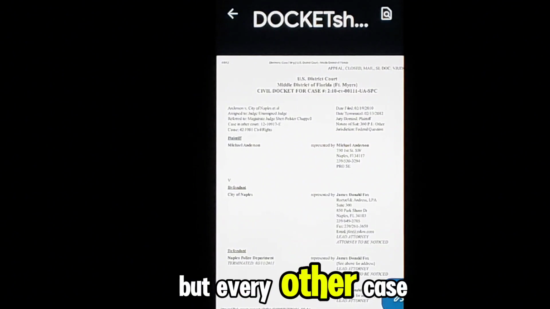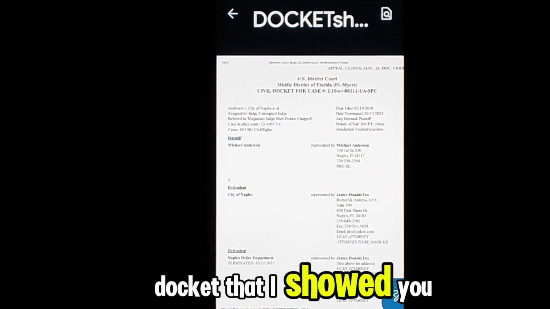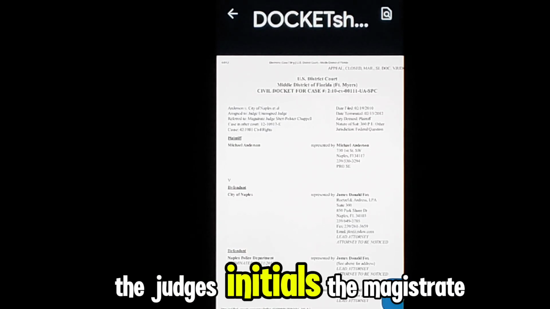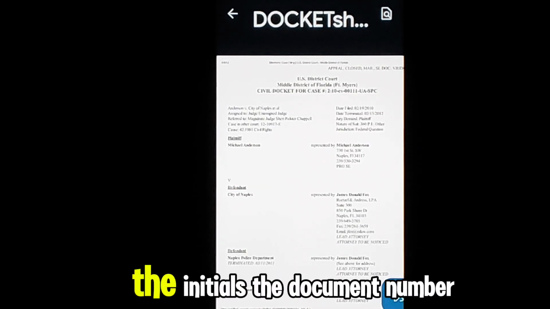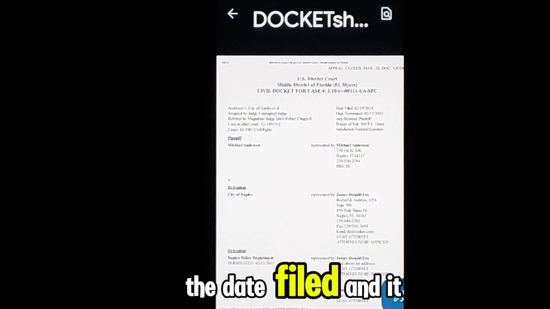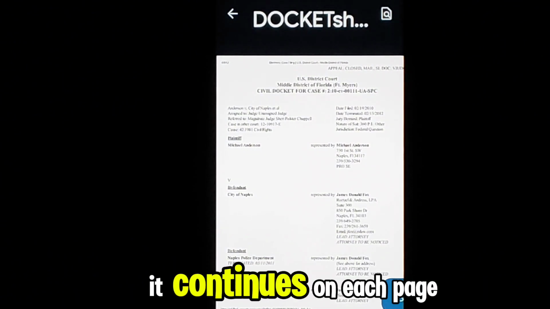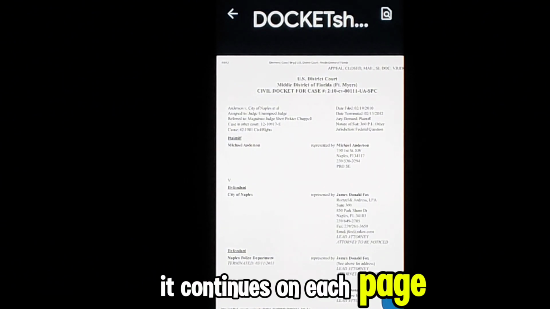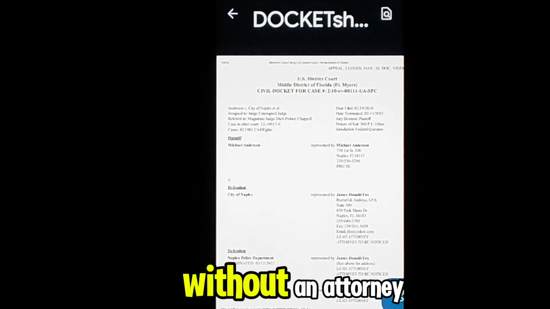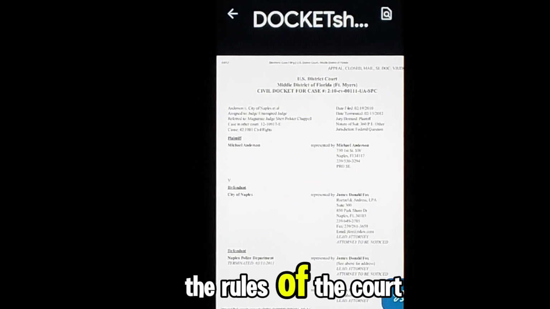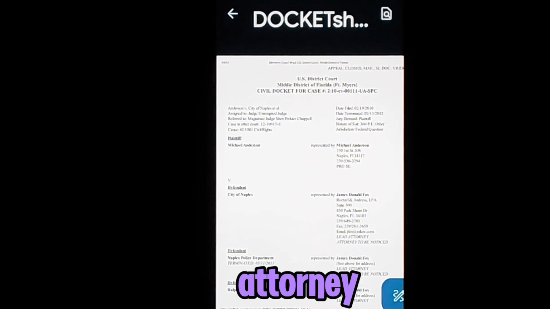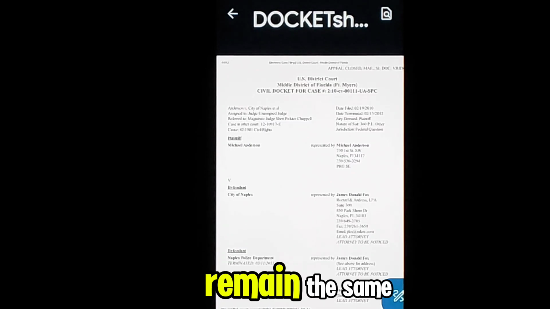But every other case docket that I showed you had the case number, the judge's initials, the magistrate initials, the document number, the date filed, and it continued on each page, except in my case, being a pro se litigant without an attorney. The rules of the court do not change because I'm not a licensed attorney. The rules of the court remain the same.